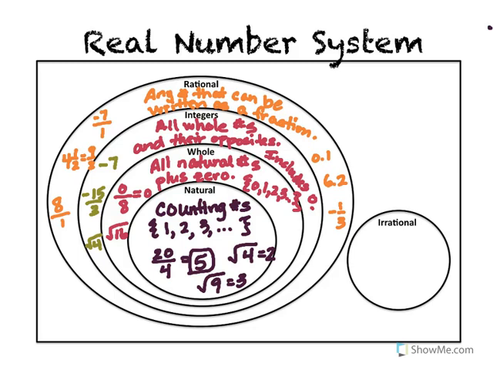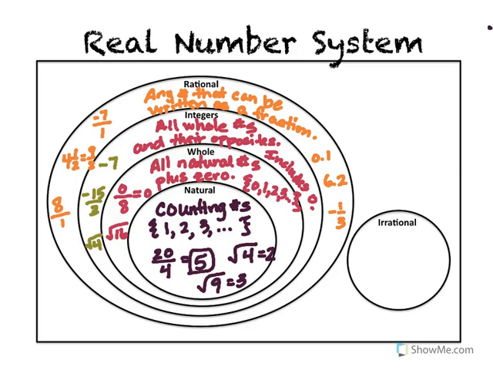Then we expand that out and we take all those numbers and tack on 0, and now we've got the whole number family. And then we take all those whole numbers from 0 on up positive, but then we add their opposites, the negative whole values on the other side of 0, and that would be our integer group of numbers. And then we expand that out and we include all the naturals, all the whole numbers, all the integers, and then we add in our fractions and decimals, right? Any number that can be written as a fraction can be a rational number.